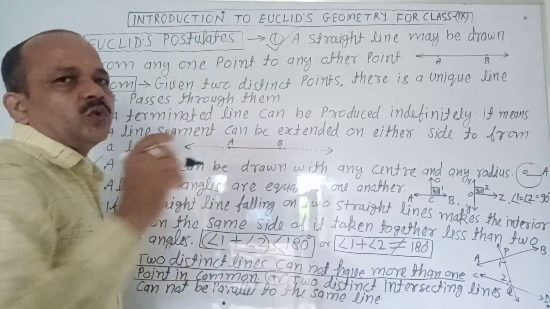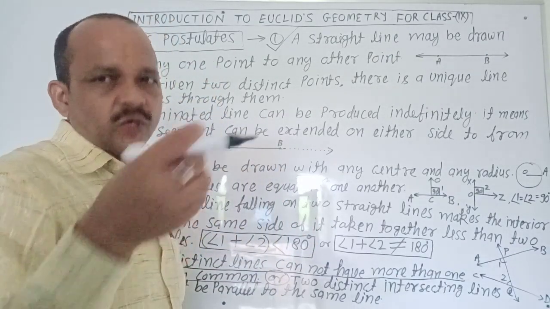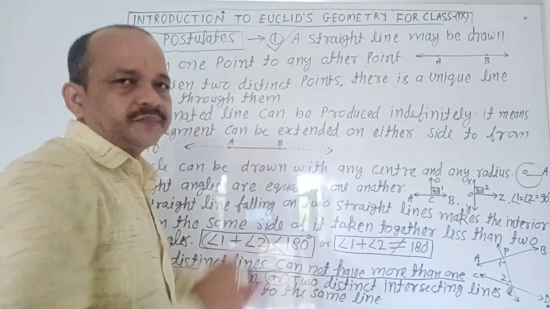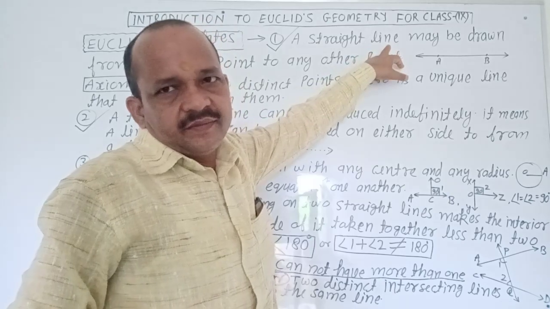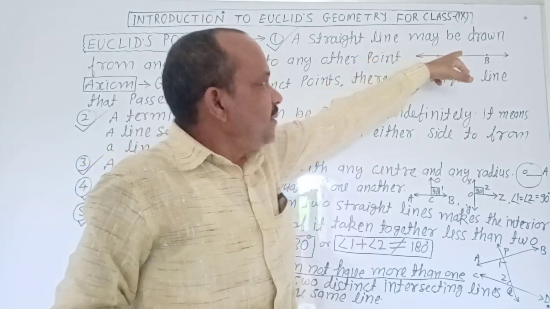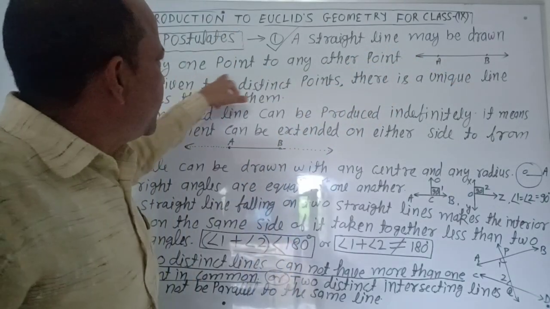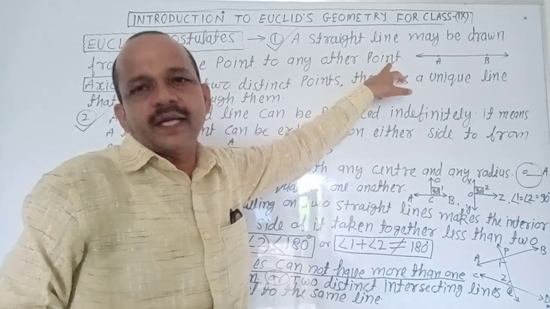Euclid's postulate. First, a straight line may be drawn from any one point to any another point.